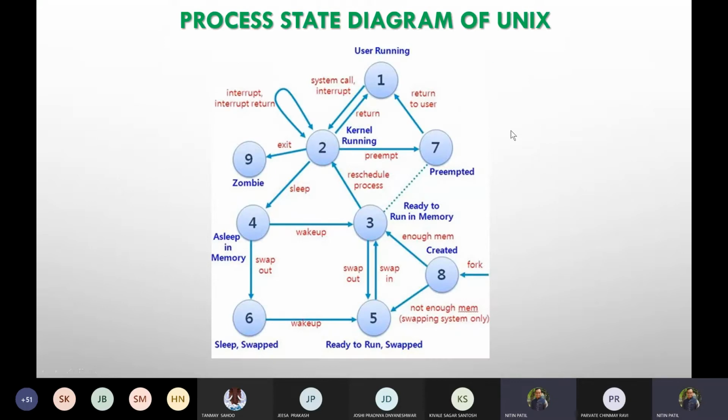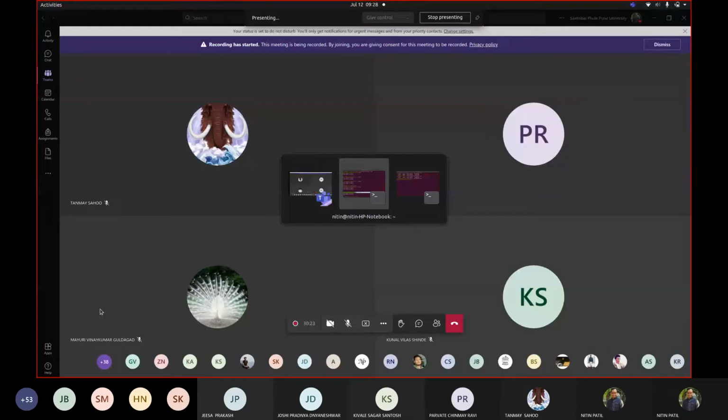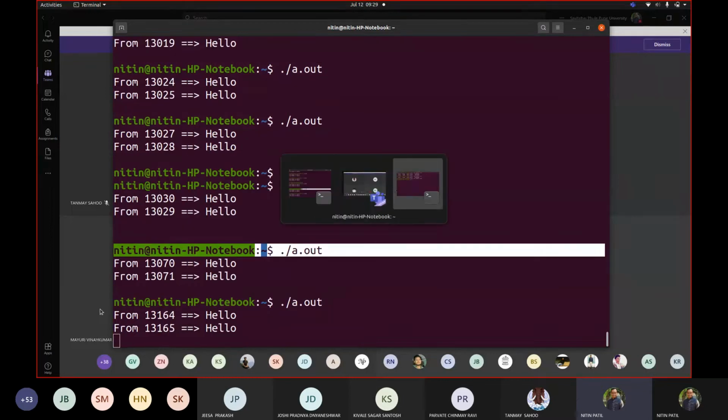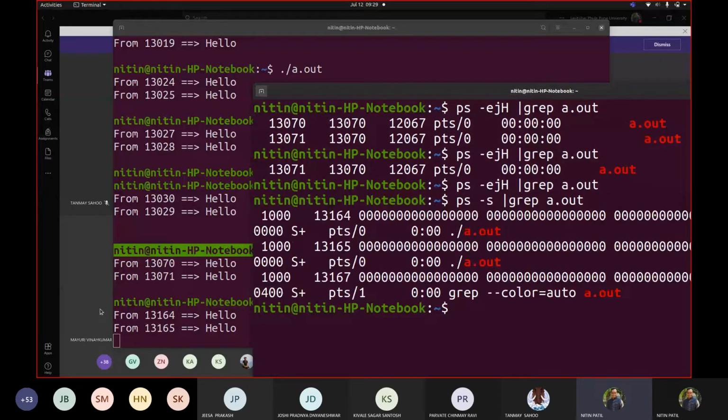Correct? So if I talk about Linux particularly, though it would be difficult for me to show all the states for a code, at least I will try to show you a few of them. Okay, so let me try doing this. Now let me show you this. So I executed the code, correct? Let me see here what the current status is.